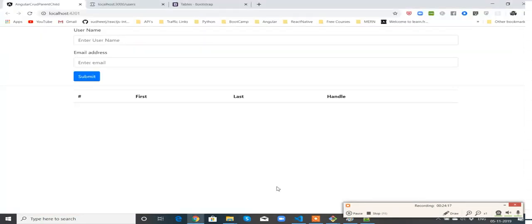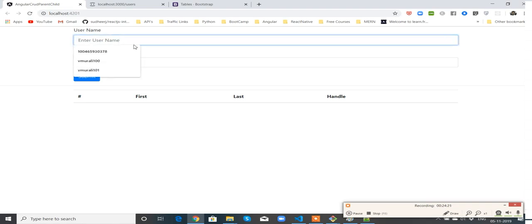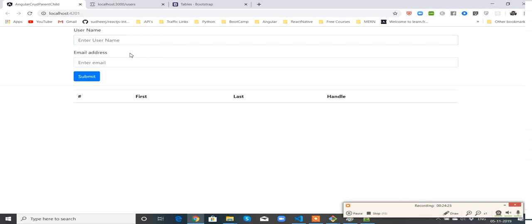Cool. Now, once the user is successfully added to the data, that information has to reach this user component so that it can fetch the latest data from the API.